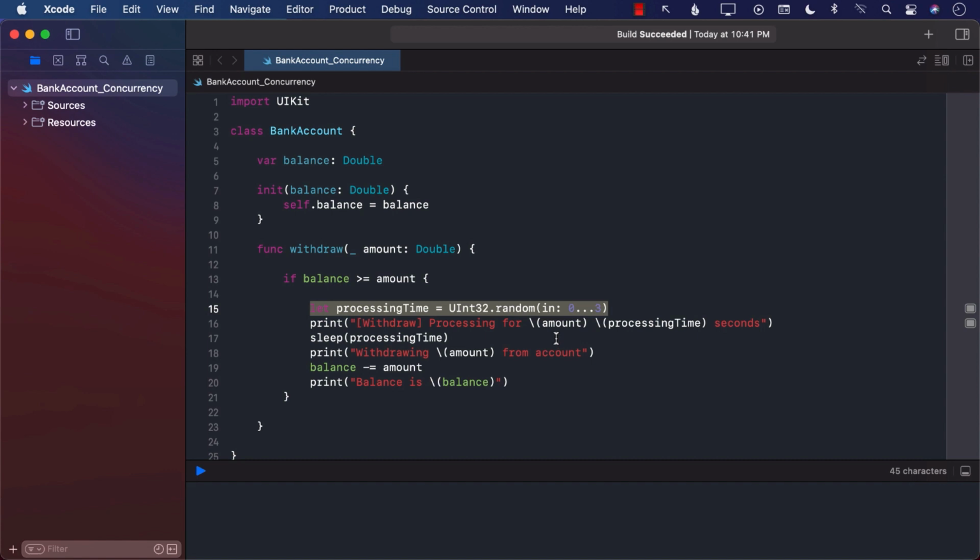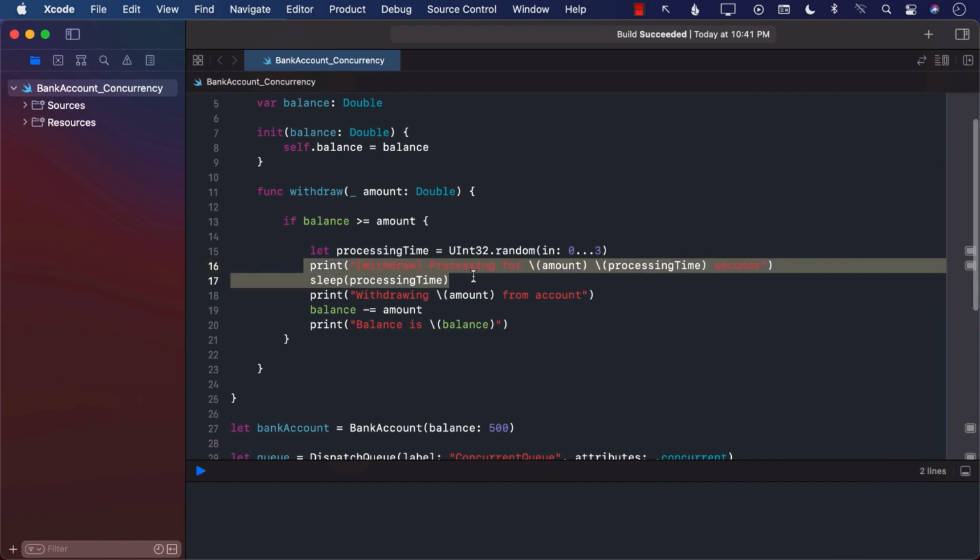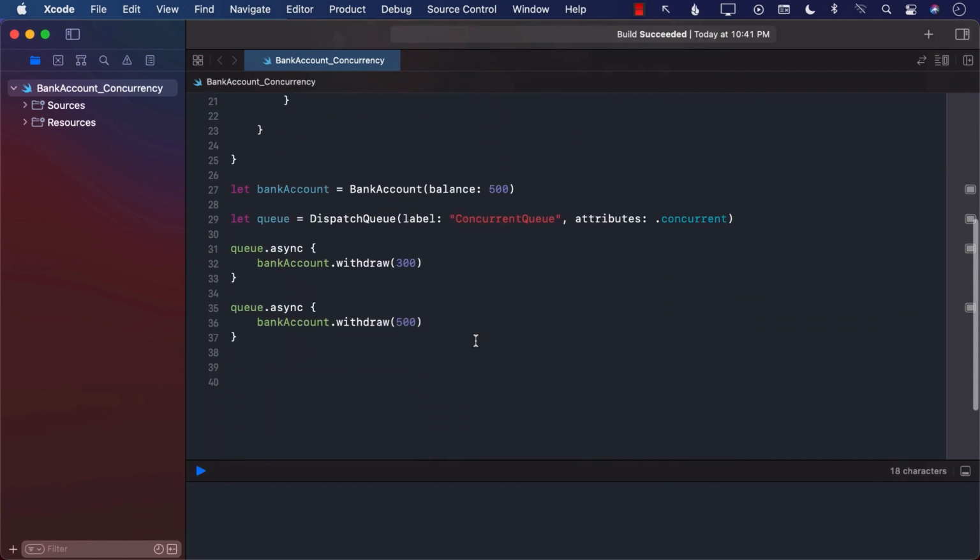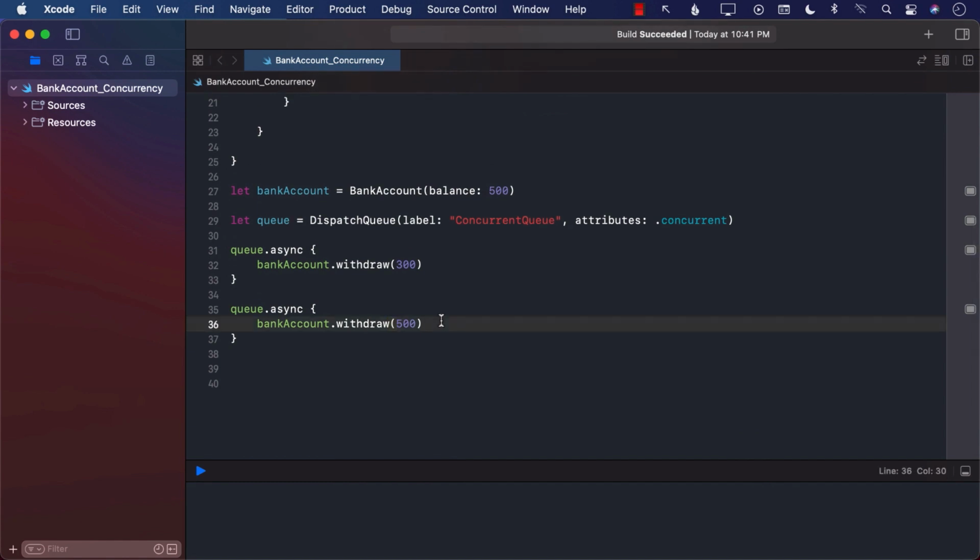Then it's going to get some sort of a processing time, it can be 0 to 3. It's going to sleep for that amount of seconds, and then it's going to perform a withdrawal. Now, looking at this code, can you guess what will be the bank balance after both of these withdrawals have taken place? You can pause the video and try to calculate it, but let's go ahead and run the application.